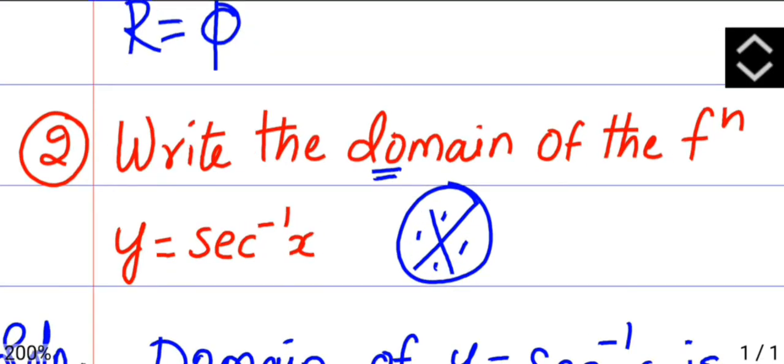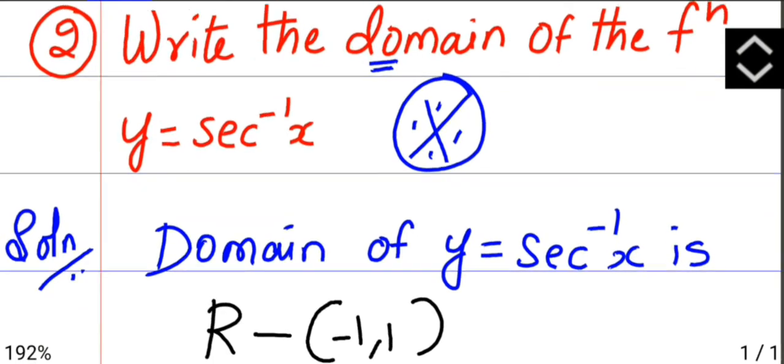Second question is write the domain of the function y equals secant inverse of x. This is a very important question and they ask one question on domain. For this you can go through the inverse trigonometric chapter: sine inverse, cos inverse, tan inverse, secant inverse, cosecant inverse, cot inverse. Any one can be asked in the paper.